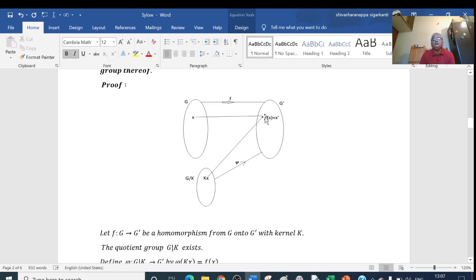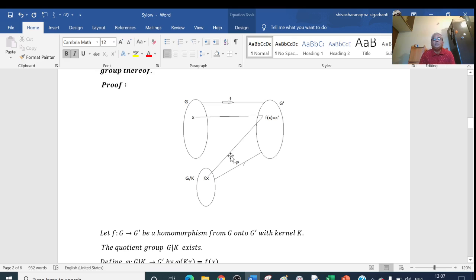We define one function, say pi, from G by K to G dash like this: Kx is also mapped onto this x dash. That is, x is mapped onto x dash, and Kx is also mapped onto x dash. Then we show that this function so defined is well defined and it is an isomorphism.